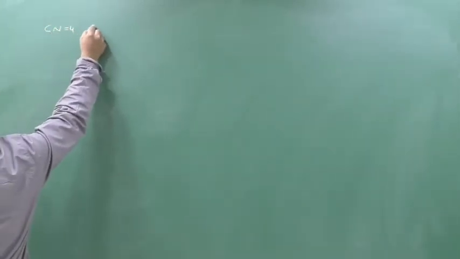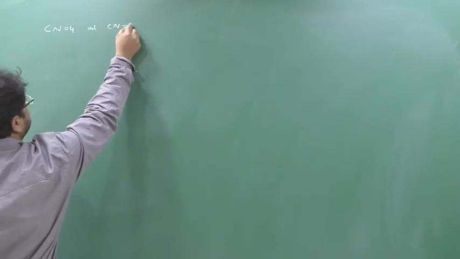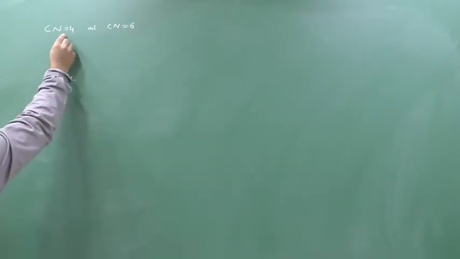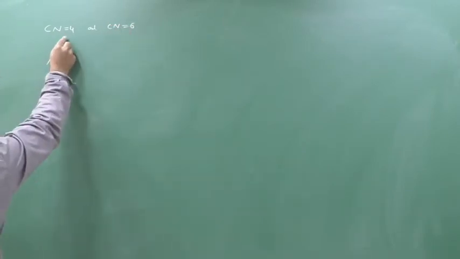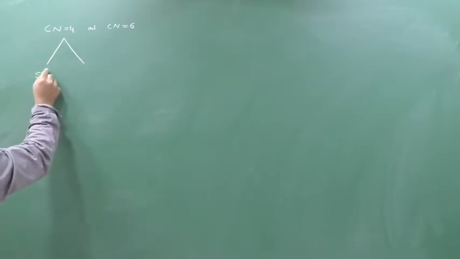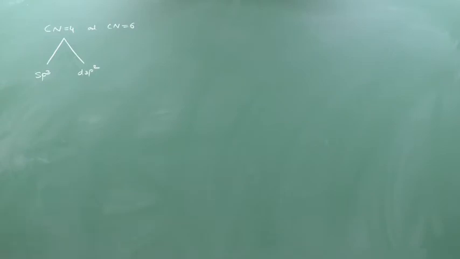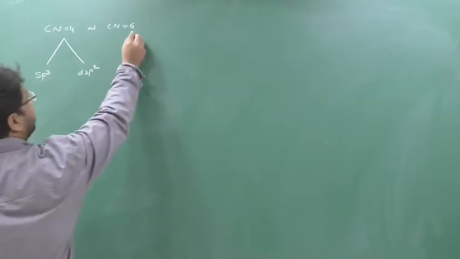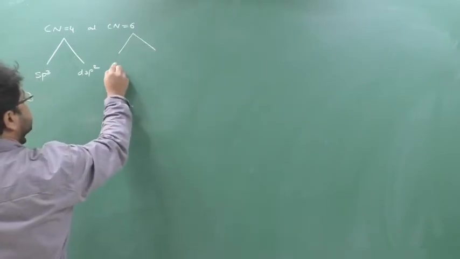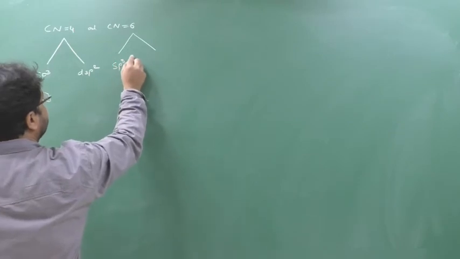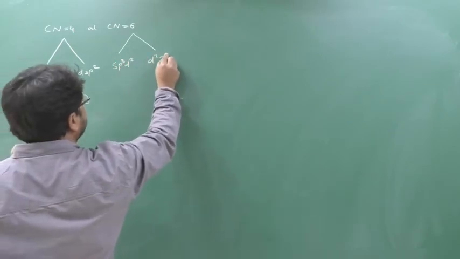In your course, we have only two types of coordination number: coordination number 4 and coordination number 6. Yes or no? This also we have discussed. Coordination number 4 will have two types of hybridization. One is sp3, yes or no. Another one is dsp2, yes or no. And coordination number 6 will have two types of hybridization, that is sp3d2 and another one will be d2sp3, yes or no.